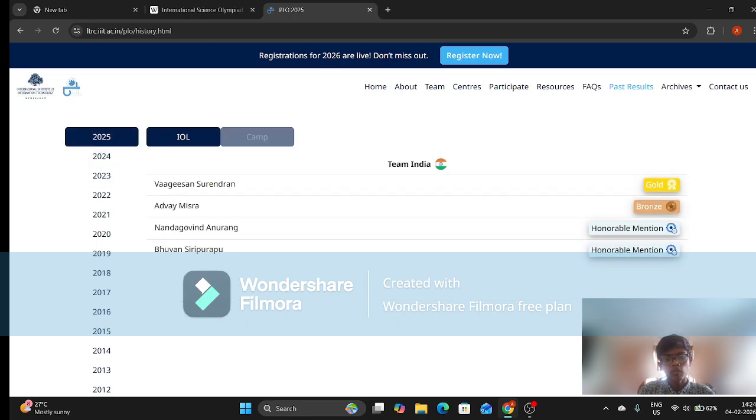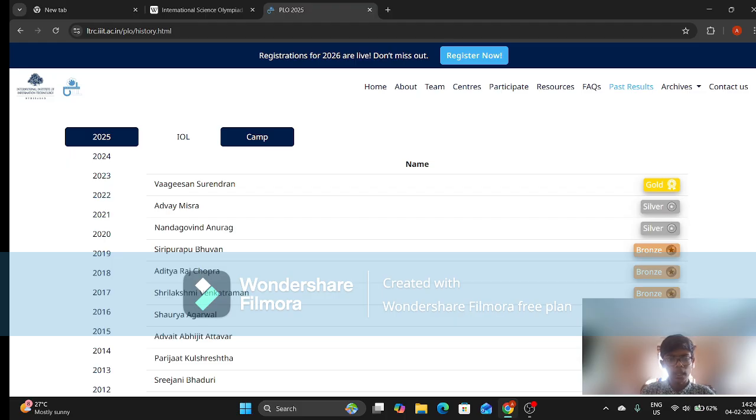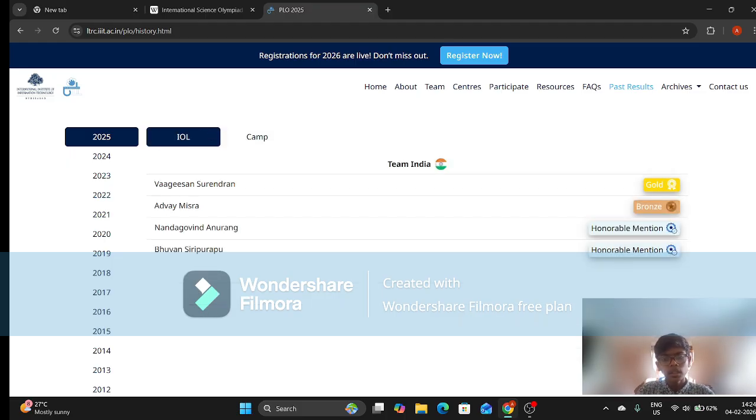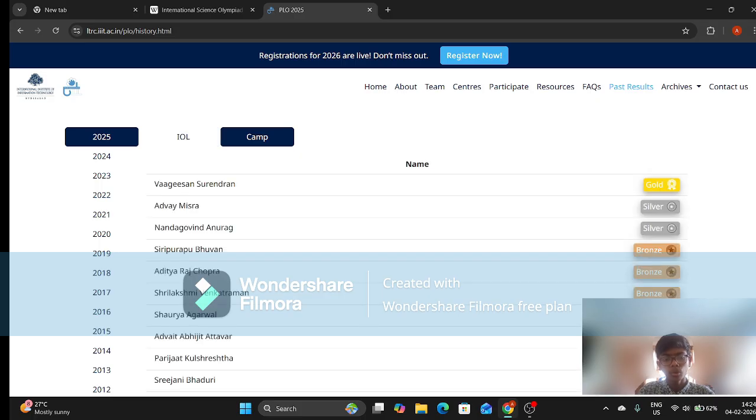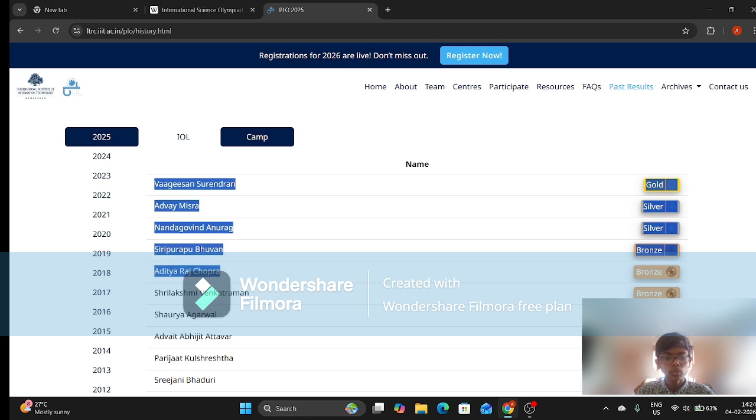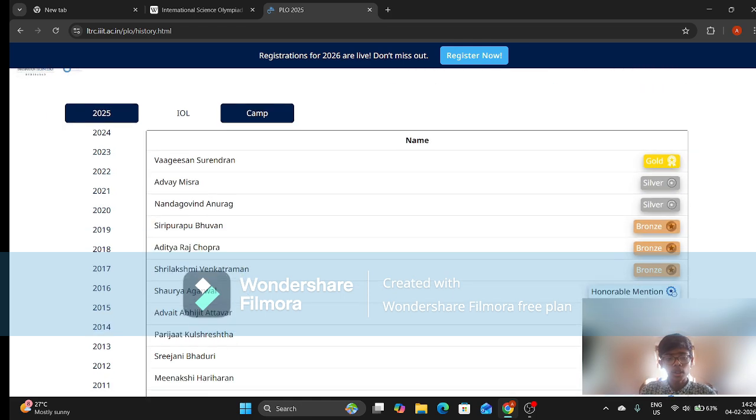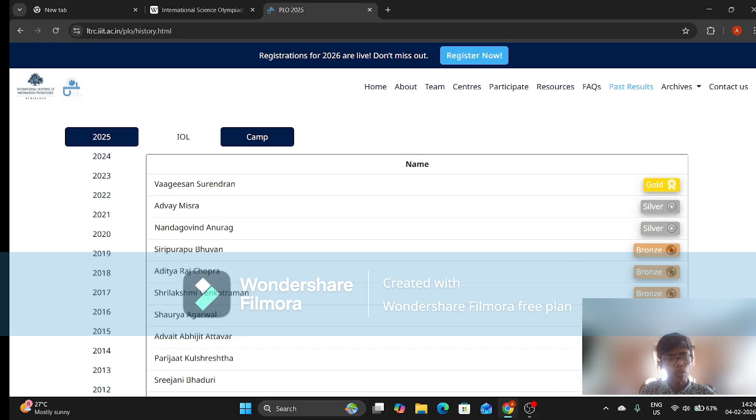And if you look at the camp, you can see this guy who got gold in IOI also got gold in the camp. That's why they were selected. These top students were selected based on their performance in the camp. And you can see many other students attended the camp, but only a handful were selected. So don't think it's too easy. So yeah, that's all about APLO.